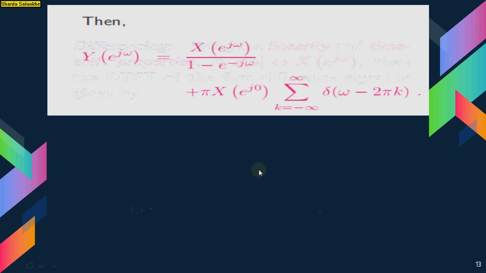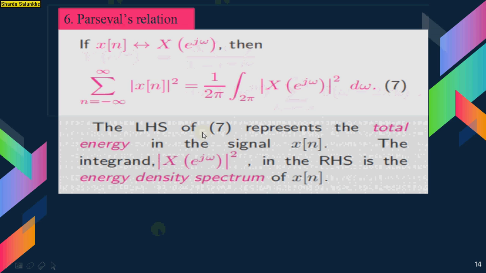Then Y of e raised to j omega is equal to X of e raised to j omega divided by 1 minus e raised to minus j omega, plus pi X of e raised to j 0 times the summation over k from minus infinity to infinity of delta of omega minus 2 pi k. This is the accumulation property.